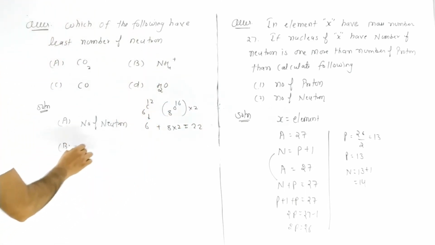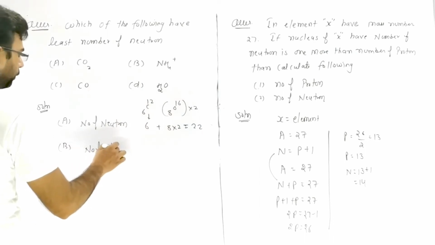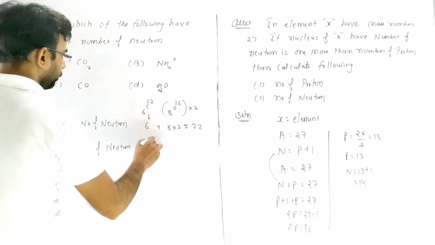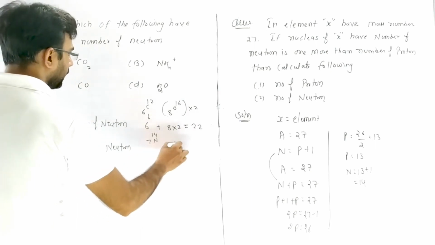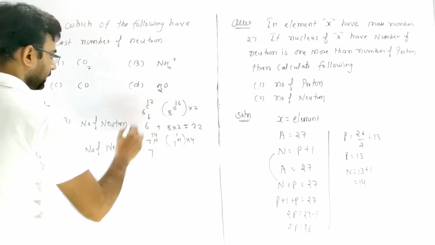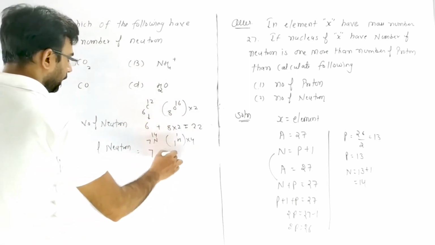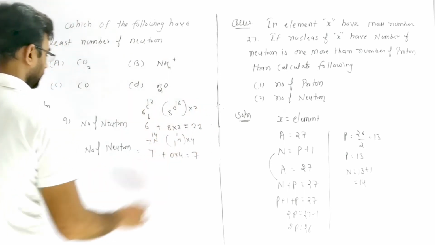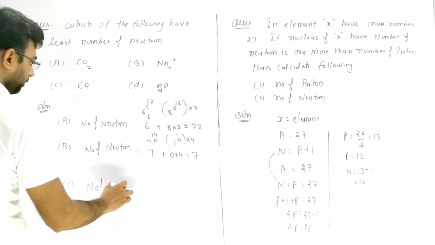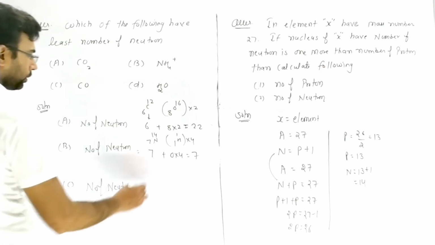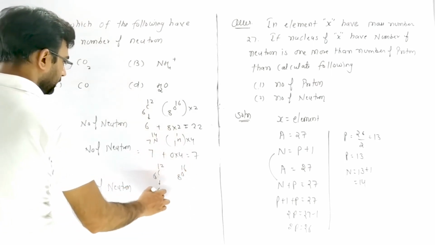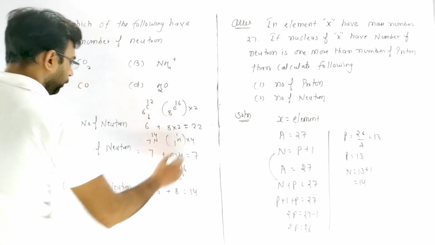Next, in B, we calculate the number of neutrons in NH4+. We know that nitrogen is 7 and 14, and hydrogen is 1H1, and there are 4 hydrogens. So 14 minus 7 is 7, plus hydrogen 0 times 4. So the neutrons are 7. Next, C, the number of neutrons in CO. Carbon is 6C12 and oxygen is 8O16. So it is 6 plus 8, which becomes 14.